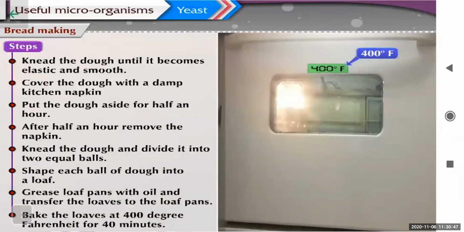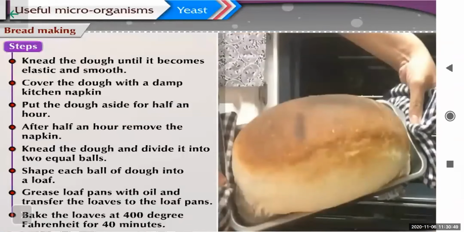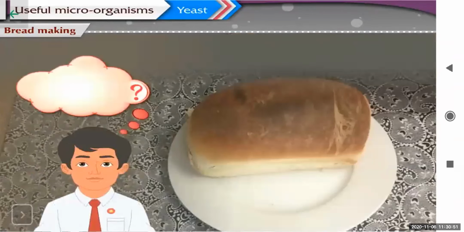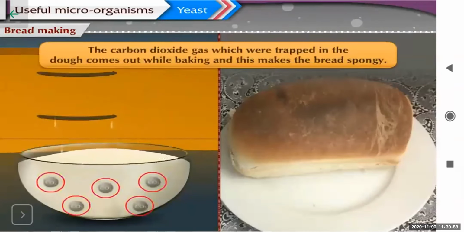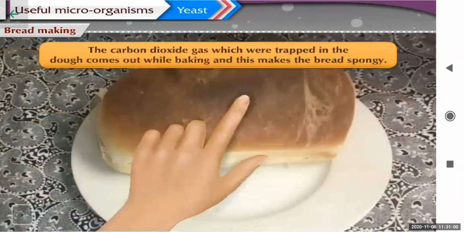After 40 minutes, you see a fluffy bread. What makes it spongy? The carbon dioxide that is released by the yeast, which gets trapped into the bubble, makes it fluffy.